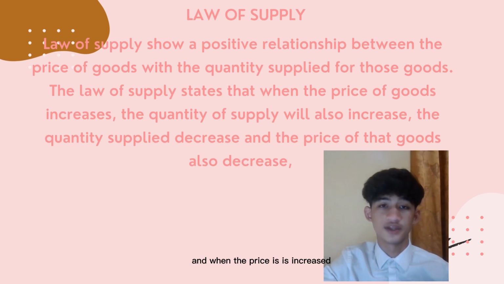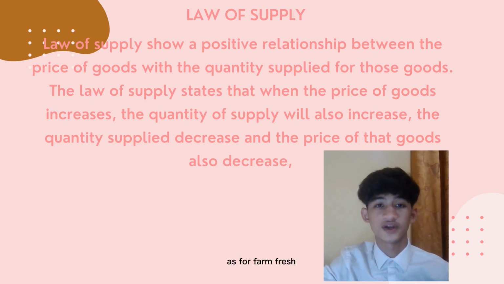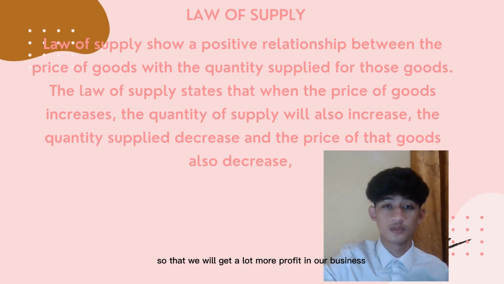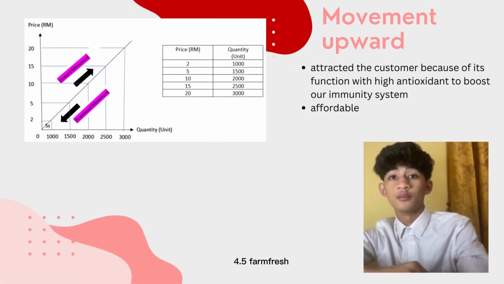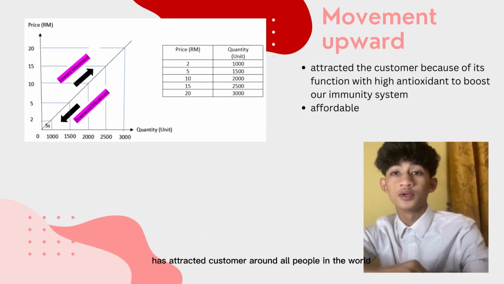The law of supply states that when the price increases, the quantity supplied will also increase. When the quantity supplied decreases, prices will decrease. As for Farm Fresh, we will increase our price so that we will get a lot more profit in our business.